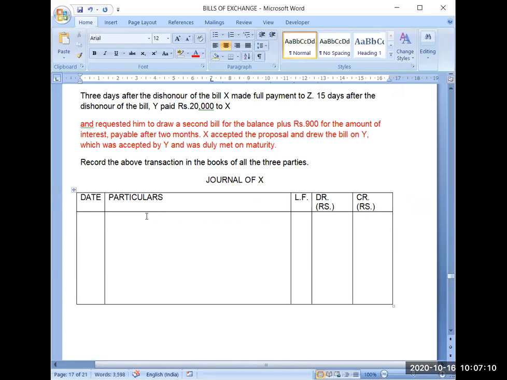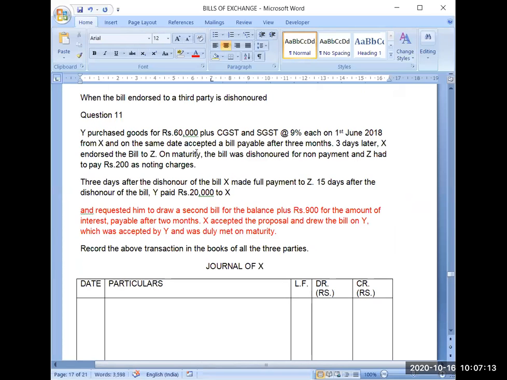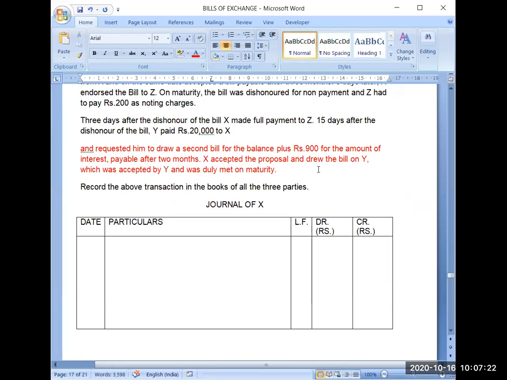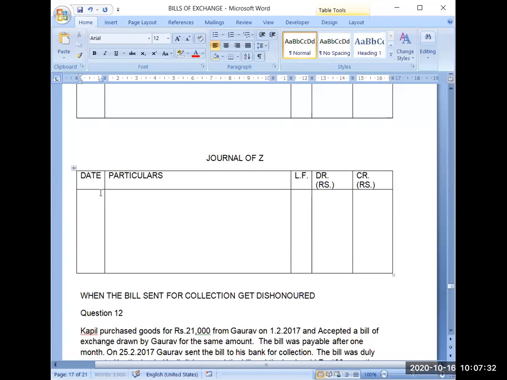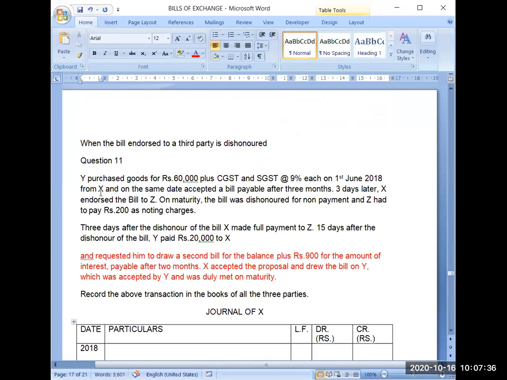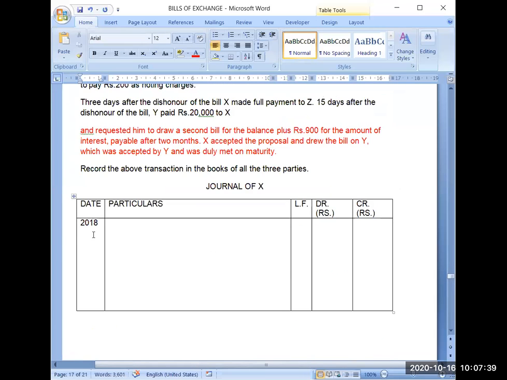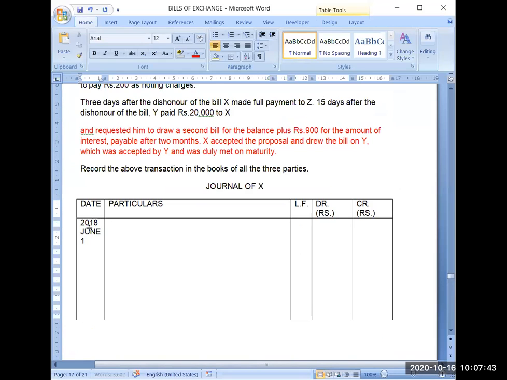So first transaction was goods purchased and sold. So we will be recording purchase and sale transaction in the respective books. So the date of transaction is 1st June 2018. So we will mention here 2018 in all the three books, 2018, and here also 2018. And that is June 1st.